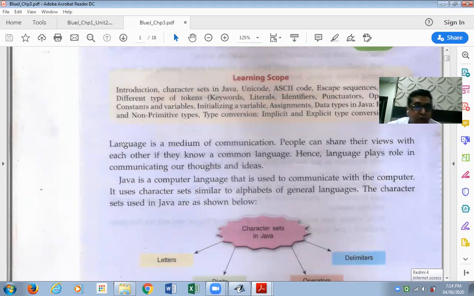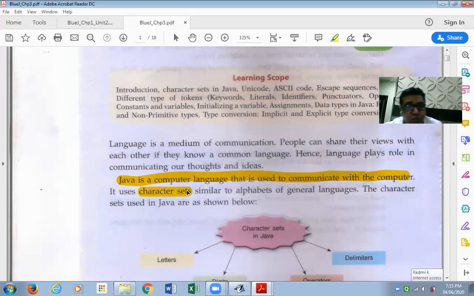Similarly, in order to communicate with a computer, we have to communicate with it in a language that the computer understands. Java is a computer language that is used to communicate with the computer. It uses character sets similar to alphabets of general languages. Character sets is a topic that we're going to do soon. The combination of all the characters that could be used in a Java program is called a character set.